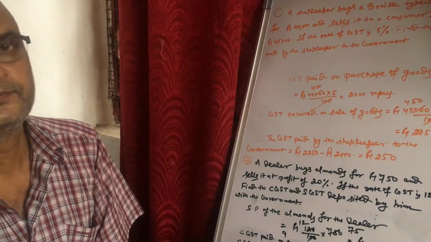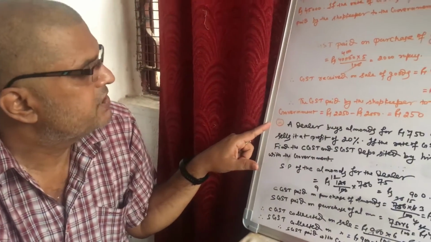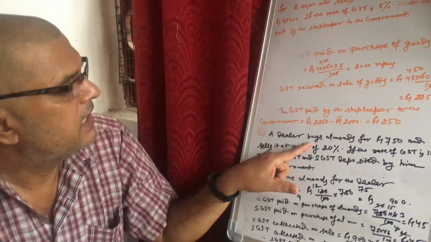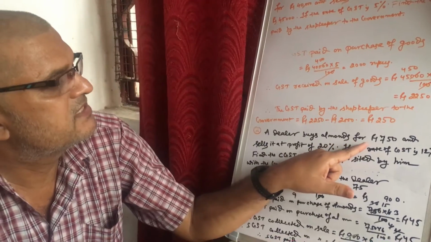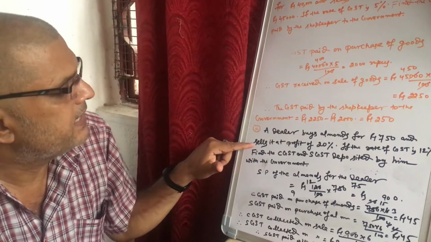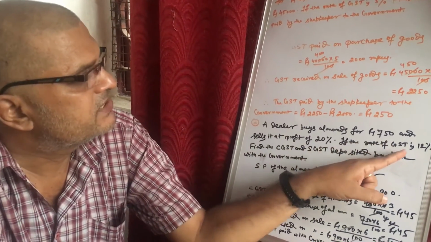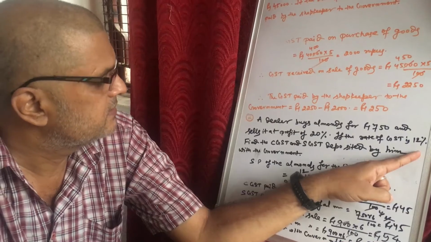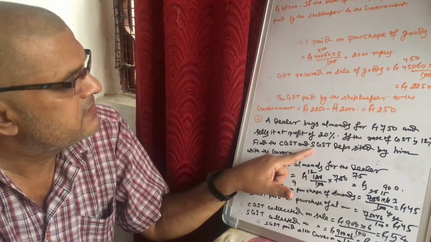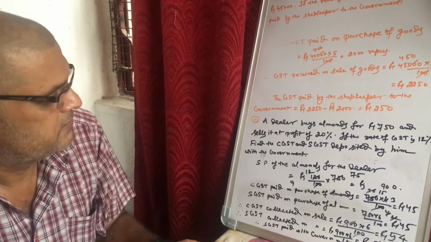Okay. Now friends, see another example based on GST. A dealer buys almonds for rupees 750 and sells them at a profit of 20%. If the rate of GST is 12%, find the CGST and SGST deposited by him with the government.